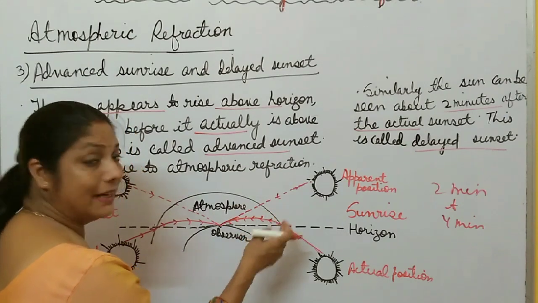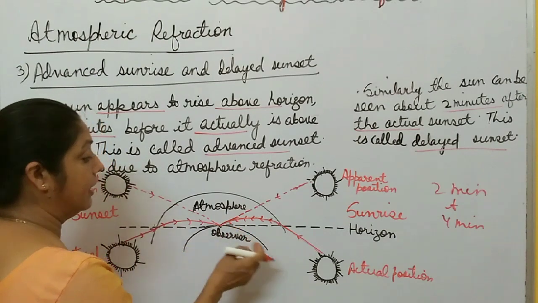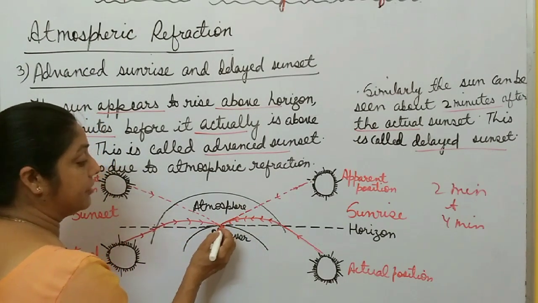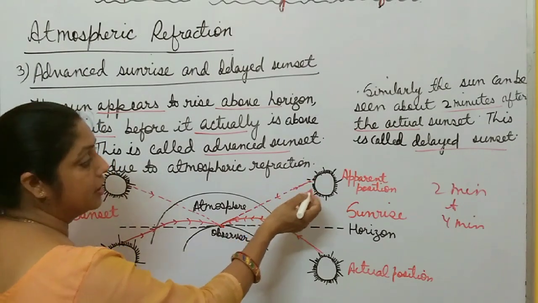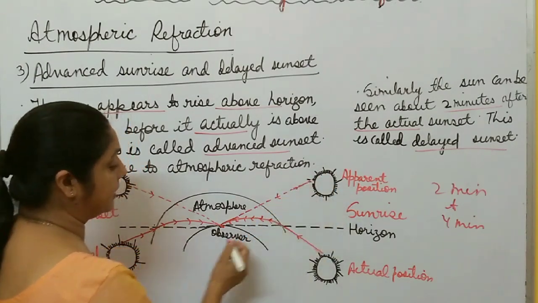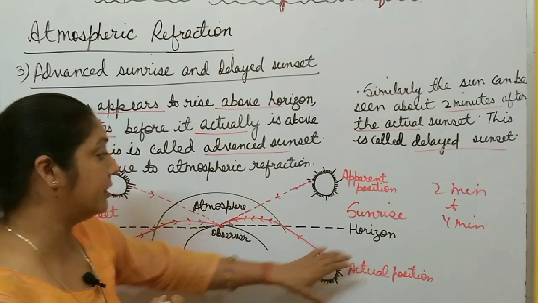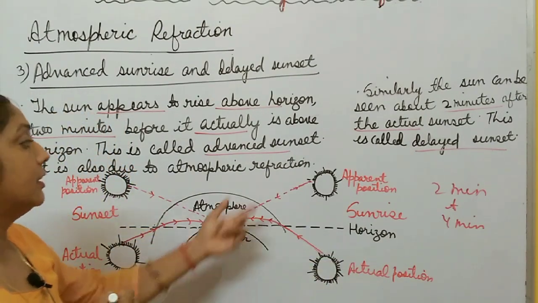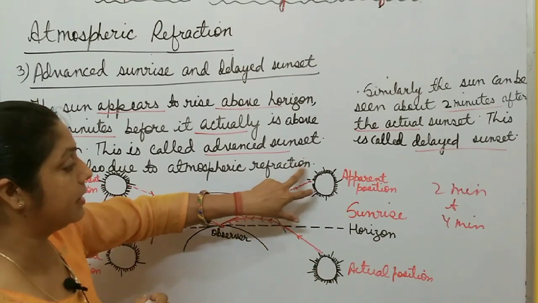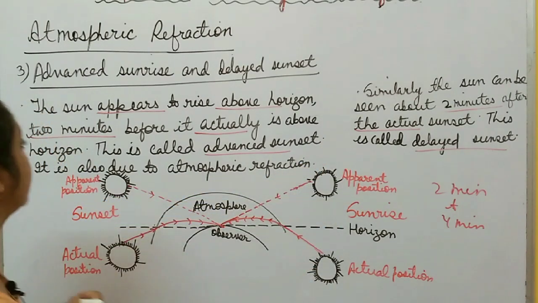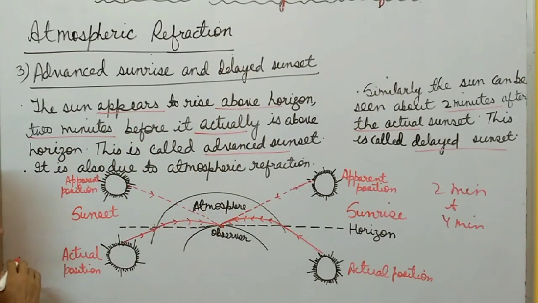It bends towards the normal due to the change in density from rarer to denser medium, and it appears to the observer that the sunlight ray is coming from this position. So this apparent position is seen by the observer, right? Actually the sun is at this position, but the observer sees it 2 minutes before the actual position. The observer sees this apparent position of the sun. That's why the sun appears to rise 2 minutes before it actually is above the horizon.